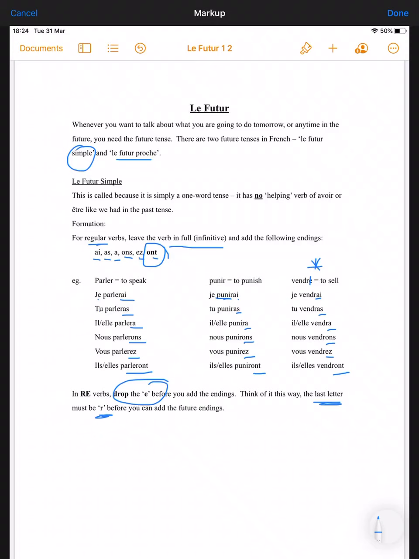Just watch the RE one: you take the E out, and then you add on the ending that you need. It's very important that you learn the set of endings. Some people think they look like the verb avoir, as in j'ai, tu as, il, elle, on a, but nous and vous doesn't really work, and then the ont at the end for ils and elles ont. Whichever way you want to learn them, make sure you do learn those off by heart.